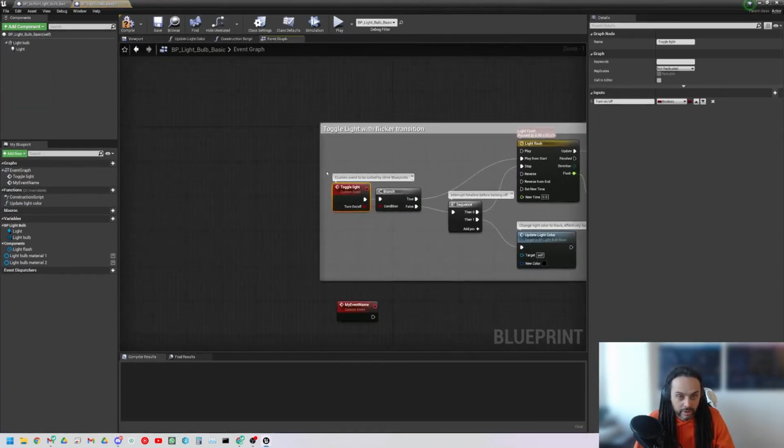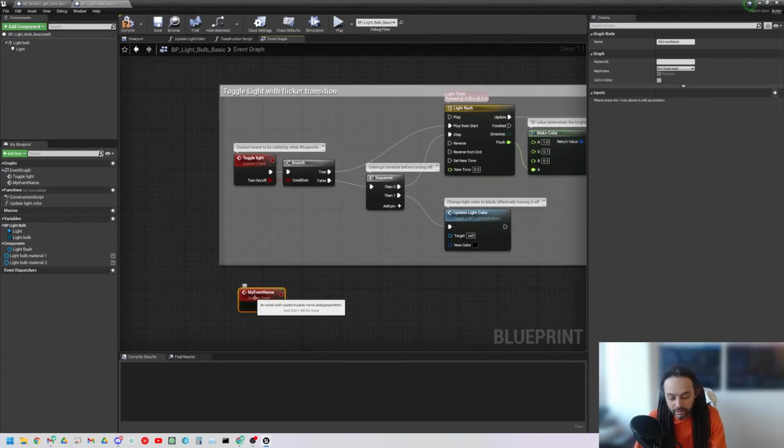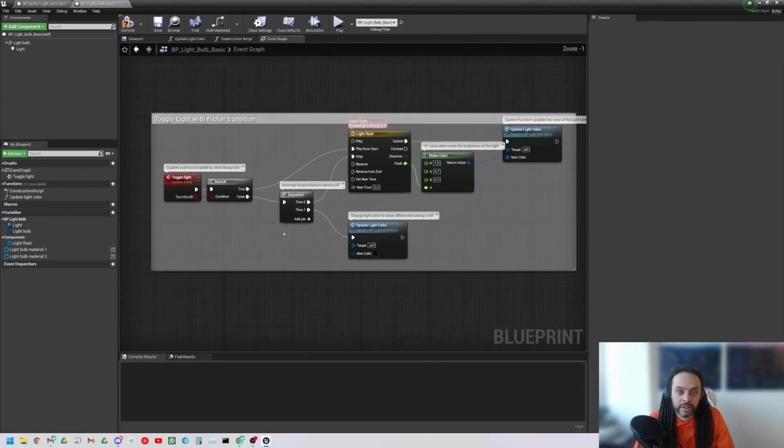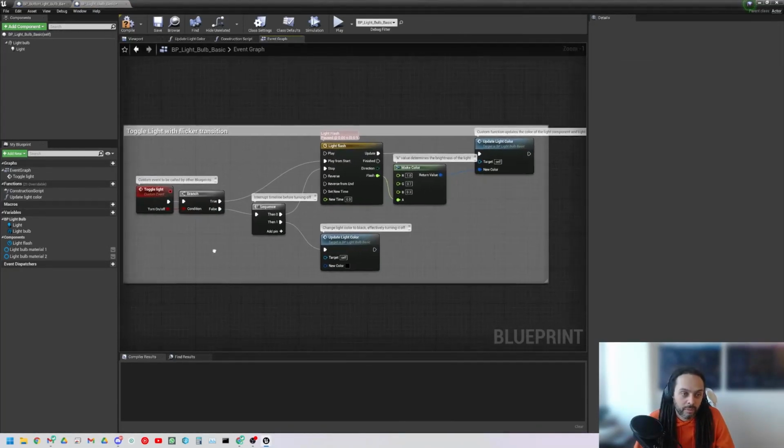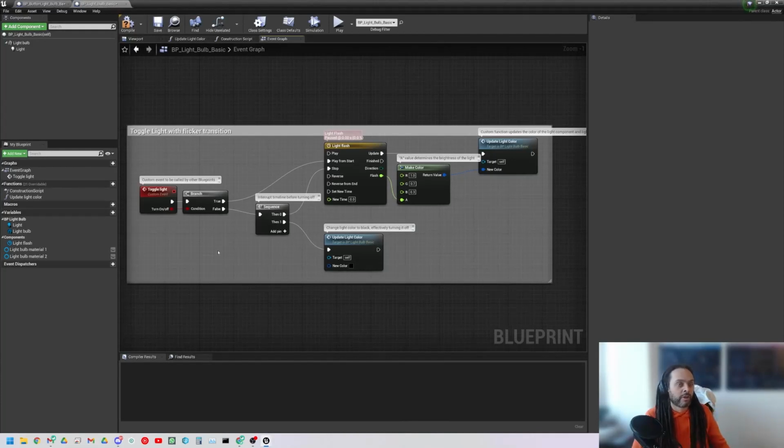Okie dokie. Just switch back here. Just get rid of my event. It's very nice, but it's not needed. Now, again, how do we learn this? Let's just read this one left to right to see what this thing actually does. Okay, so we can understand how it's going to work. So it's going to toggle the light with flicker transition.